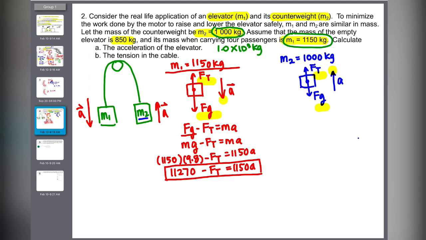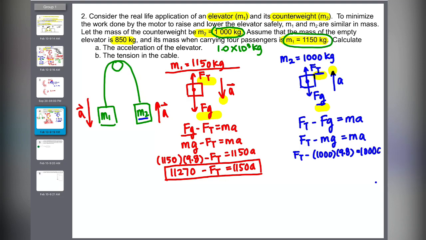So going back to the equation, for me to write this up, F net is going to be up minus down. So Ft is going upwards, Fg is going down, equals Ma. I'm still writing my second law first, F net equals Ma. Ft I can't do anything about, but I know that I can solve for Fg, which is M times A. So Ft minus 1000 times 9.8 equals 1000A. It's nice to keep yourself organized, keep it in a little column.